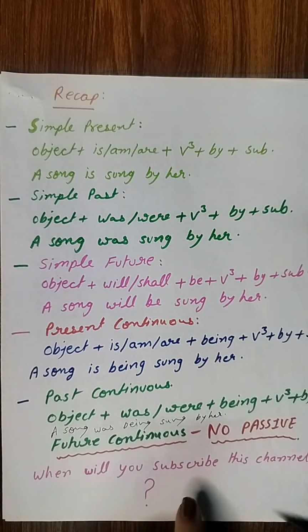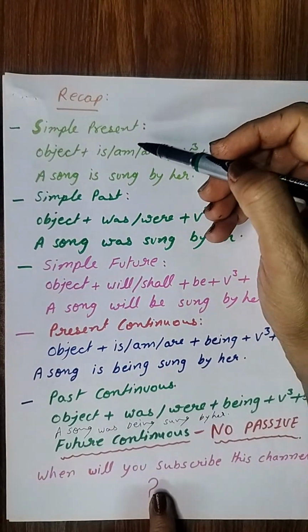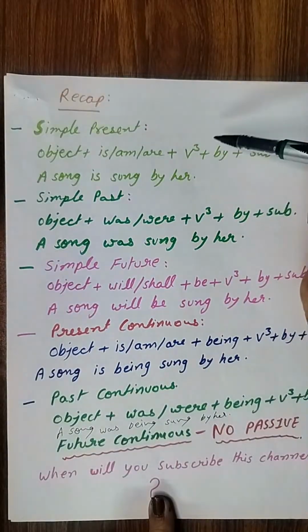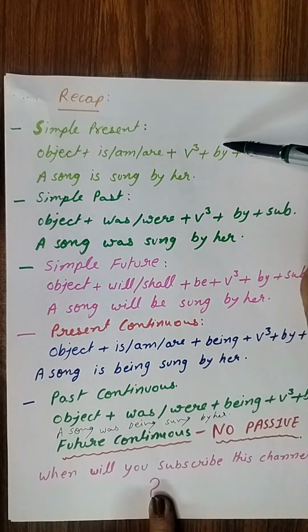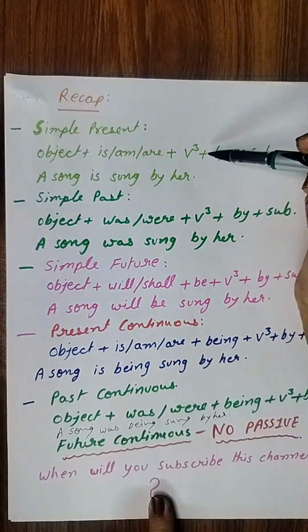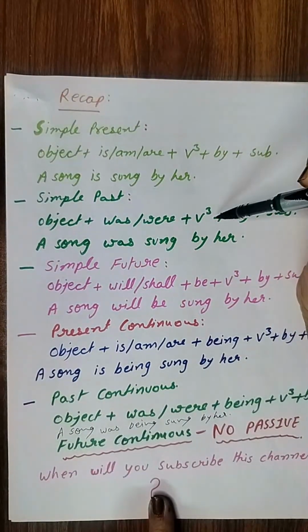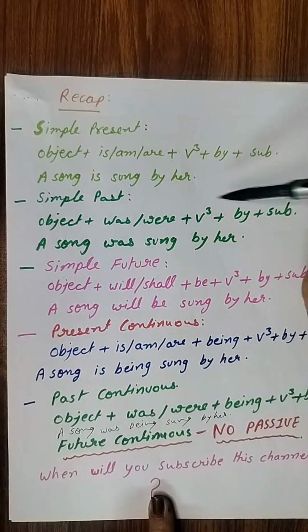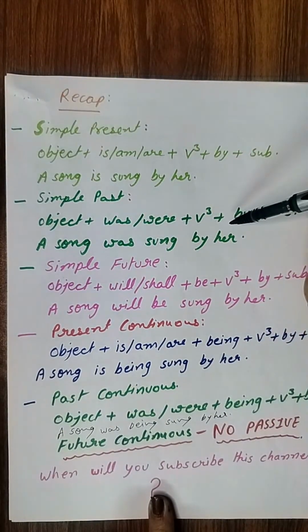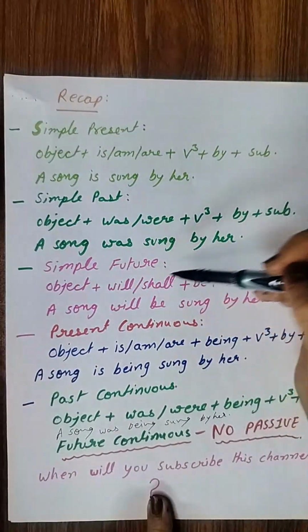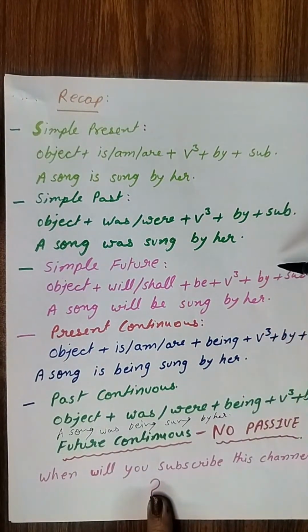Then come to a kind of recap, we can say. So in short, very short, we are going to revise because we have done so many tenses. Simple present, object के बाद हम is am are लगाएंगे, verb की third form लगाएंगे. For example, a song is sung by her. Simple past में we will use object plus was were plus verb third form. For example, a song was sung by her. Then simple future, object plus will shall plus be plus verb third form.